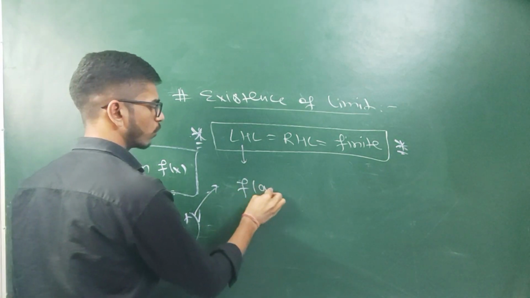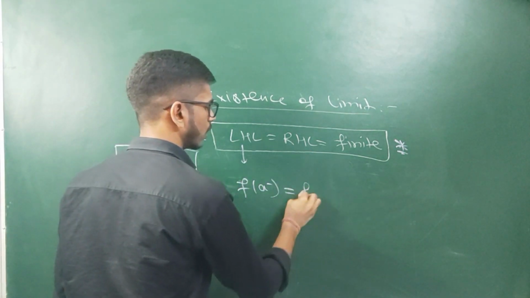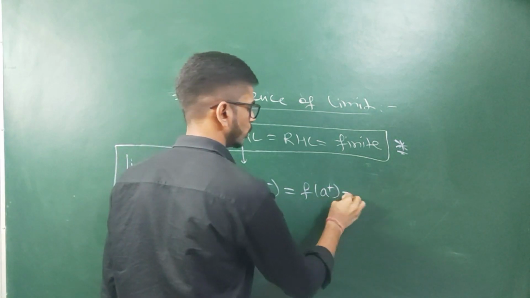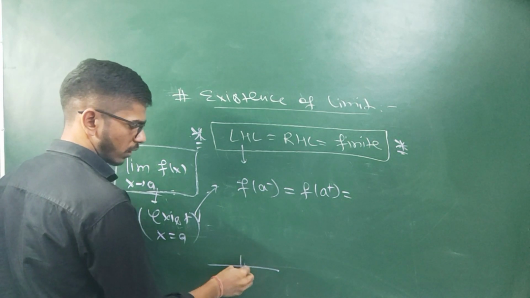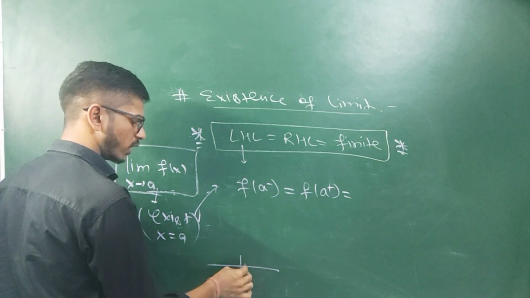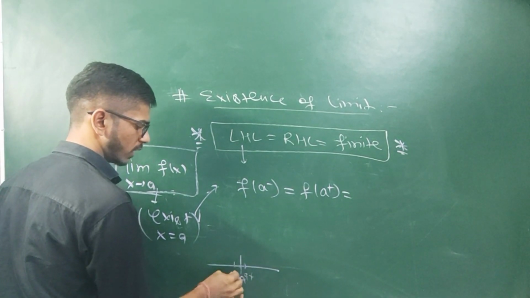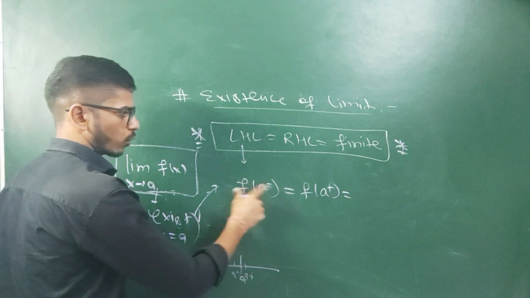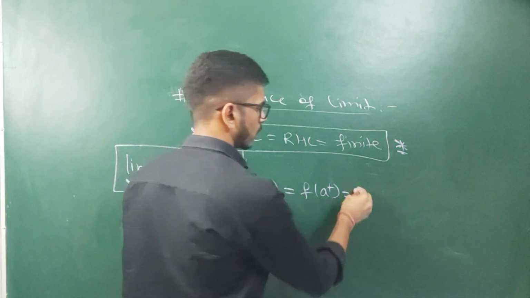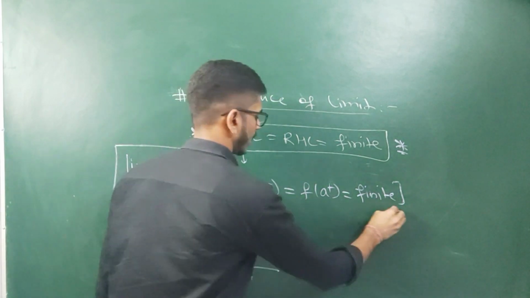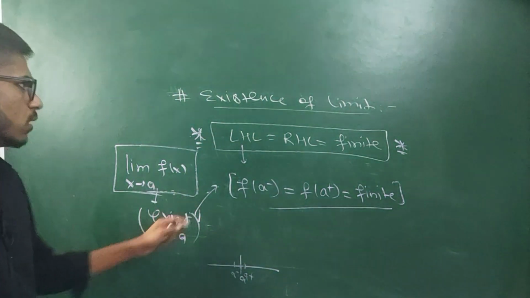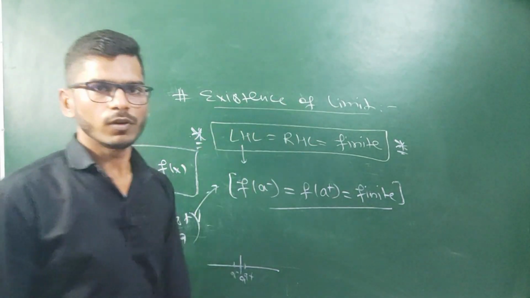The left hand limit will be f of a minus, and the right hand limit will be f of a positive. So for the limit to exist, the values we get at a positive and a negative should be equal, and both values should be finite also. That's the concept of existence of limit.